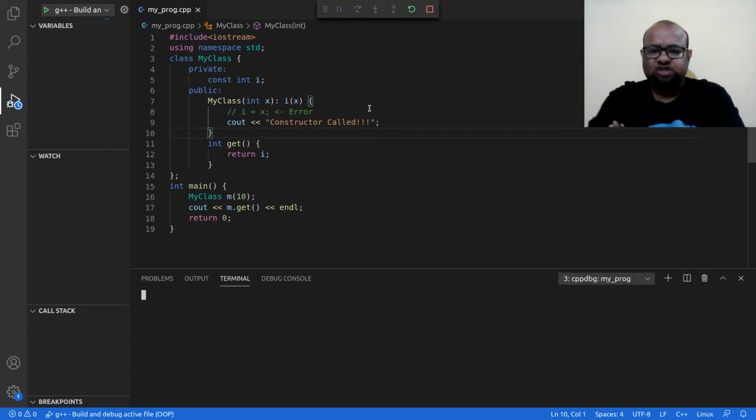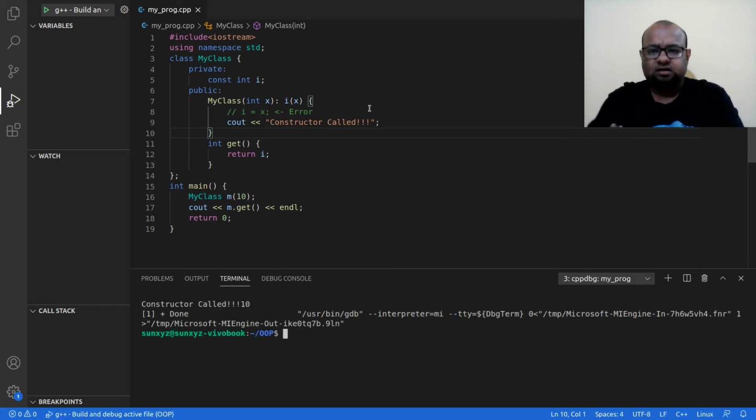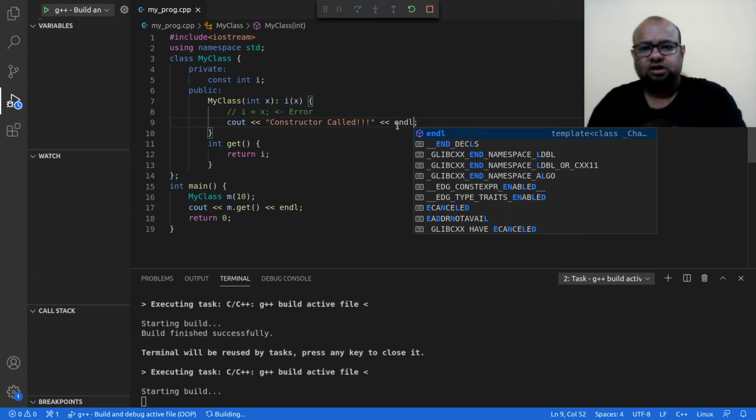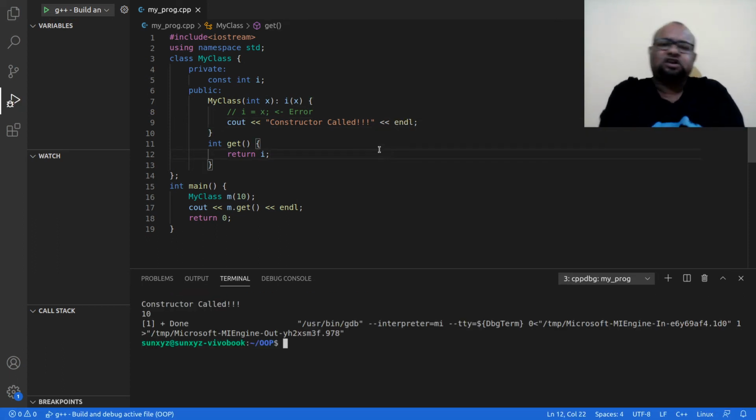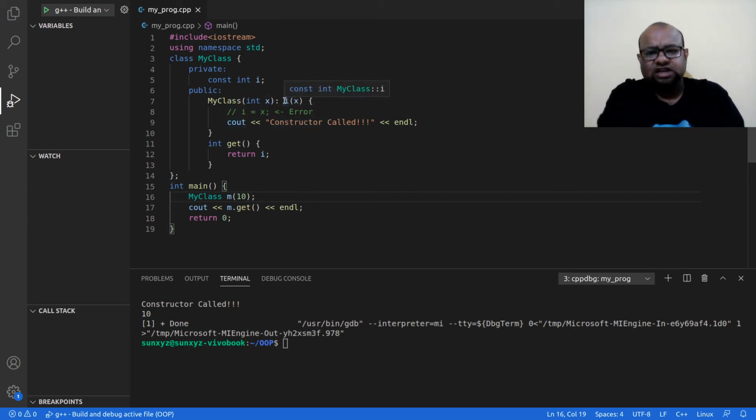When I compile this program, let me put a new line over here as well. So when I compile this program, first the constructor will be called. When I create the object in line number 16, at that time the constructor is going to be called. And what is happening when the constructor is called? Using this initializer list, I am initializing the value of this constant integer I. Now yes, I have done that.